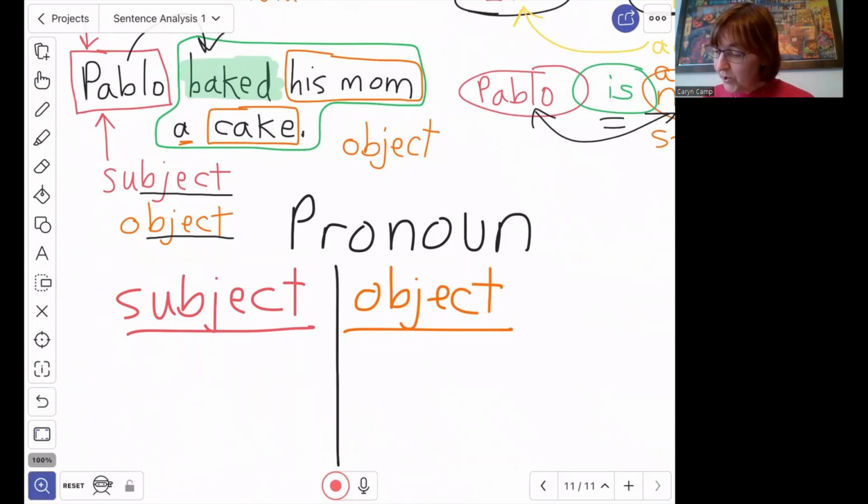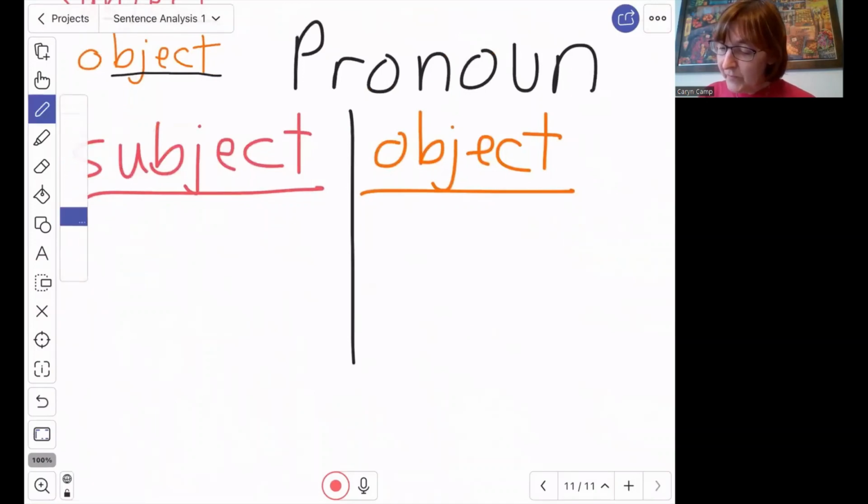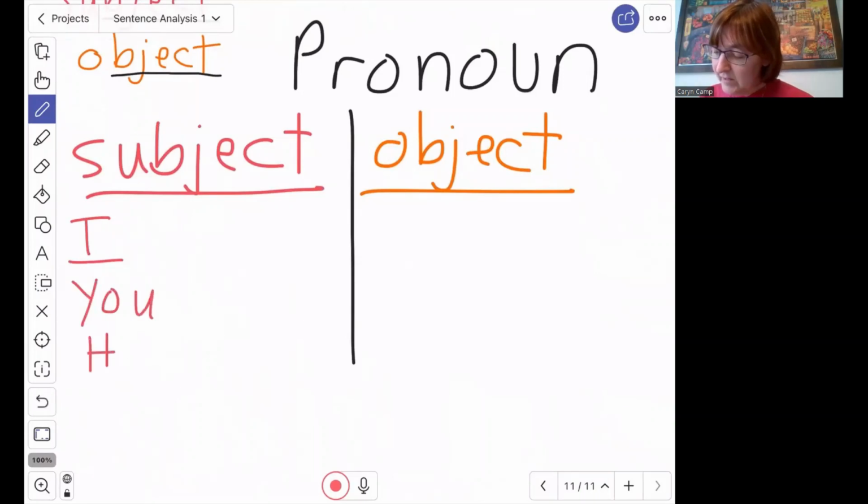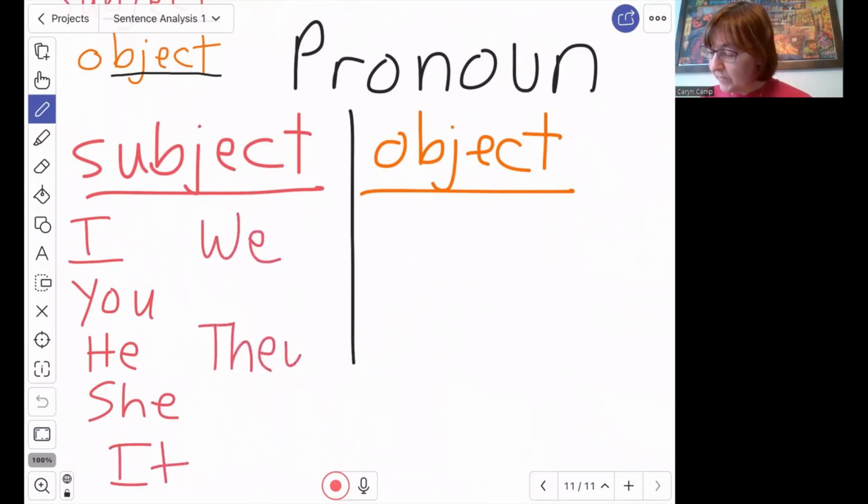So subject pronouns would be I, you, he, she, it, we, and they. These are pronouns that can be in the subject of the sentence. They can come first. I could say, I am hungry. You are hungry. He, she, it is hungry. We are hungry. They are hungry. So it can come first in the sentence. It can be the subject of the sentence.